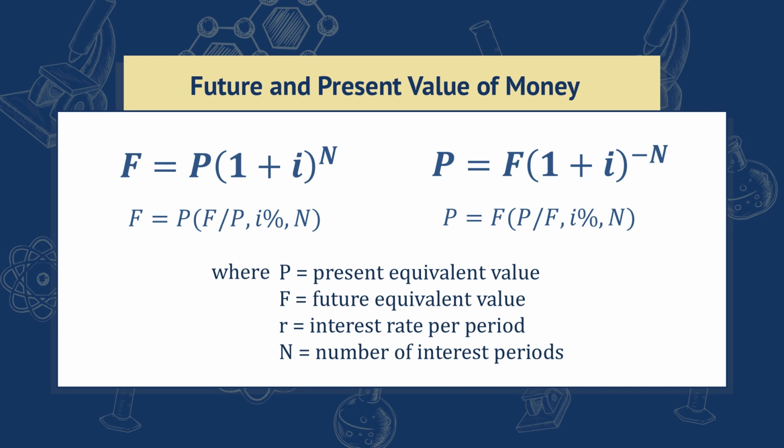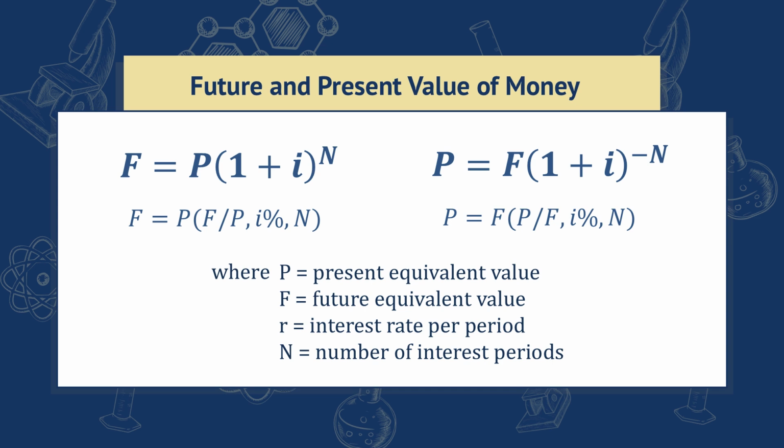Hearing it in words might have seemed overwhelming, so here's a much more condensed version of it. For the future value of money, we calculate that by multiplying the present value by the quantity 1 plus i raised to n. By doing so, you're computing the interest over n periods, showing how much the present value will grow by the end of it. The alternative notation is read as find F given P at i interest per period for n interest periods.